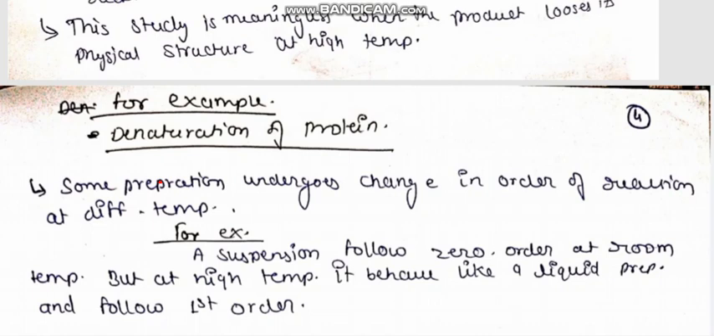Some preparations undergo a change in order of reaction at different temperatures. For example, a suspension follows zero order kinetics when it is kept at room temperature, but when the same suspension is kept at high temperature, it behaves like a liquid formulation and follows first order kinetics. So if the order of reaction also changes, then also we can't use such a stability study. That was all about the accelerated stability study. Thanks.